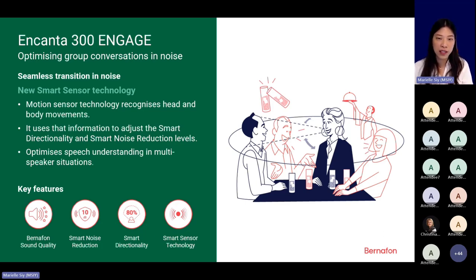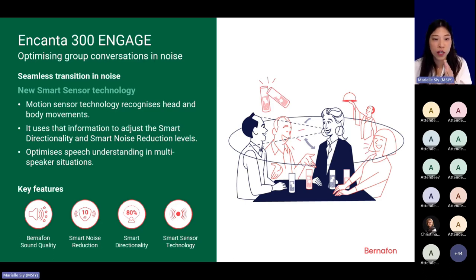And here you can see that when her head is still, the motion sensor detects that she is focused on having a conversation only with one person. So the hearing aids try to help her focus by increasing the level of smart directionality and also increasing the smart noise reduction for helping her focus.